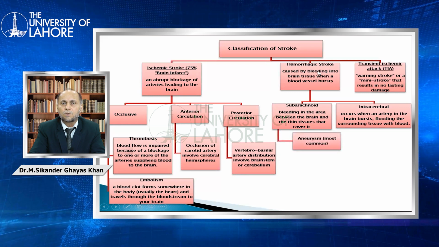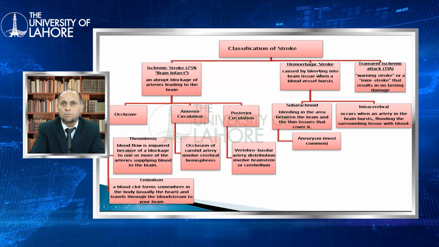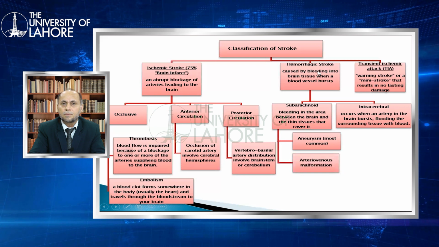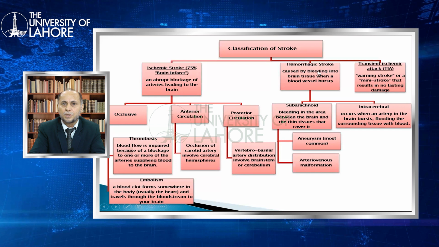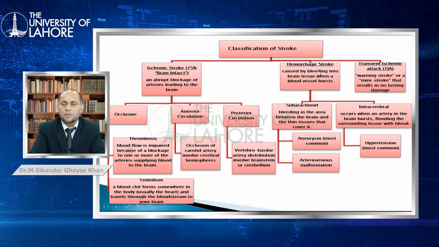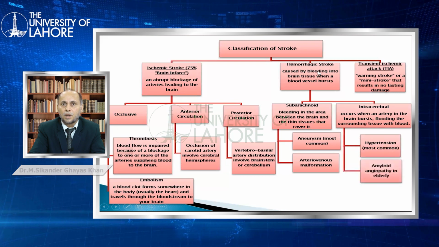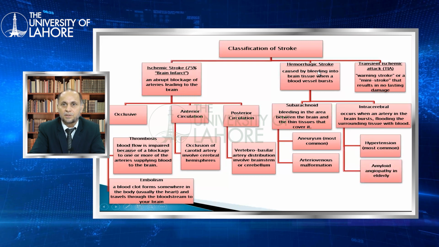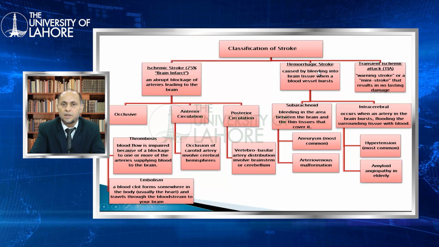Then the subarachnoid hemorrhage is due to the aneurysm of the different arteries, and arteriovenous malformation is one of the common causes of subarachnoid hemorrhages. Then the intracranial hemorrhage is due to hypertension, and also the amyloid angiopathy is one of the most common causes of intracranial hemorrhages.